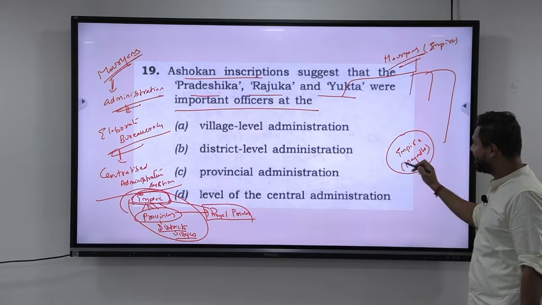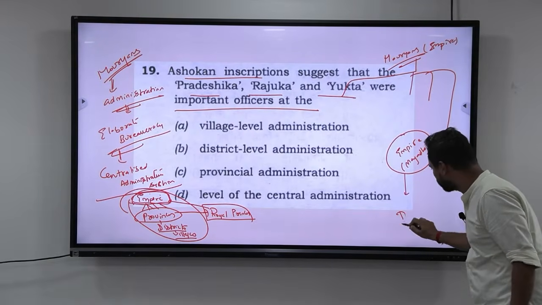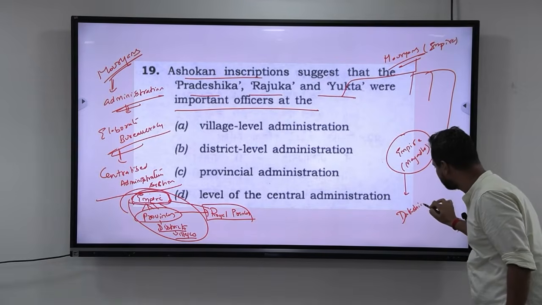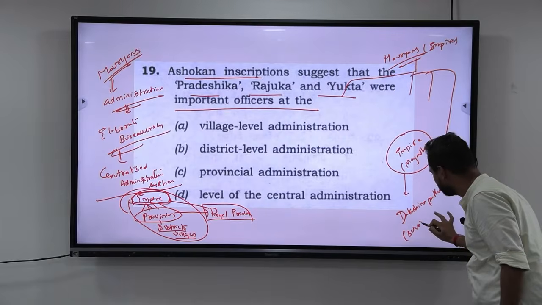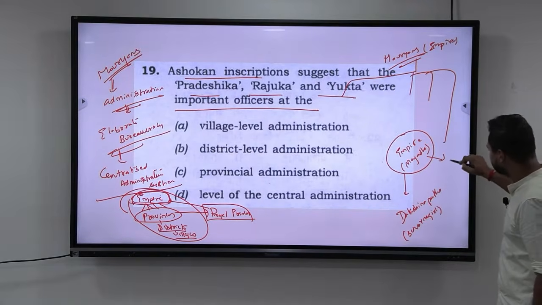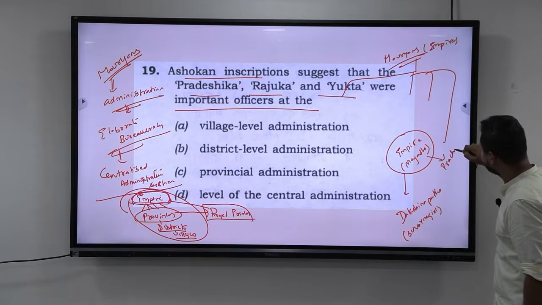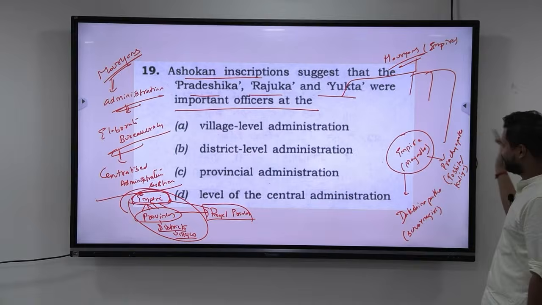This empire had different provinces in different directions. In the south, it was called Dakshinapatha, and the capital was Suvarnagiri. In the east, it is called Prachyapatha, and the capital is Tosali or Kalinga. This is the eastern province.